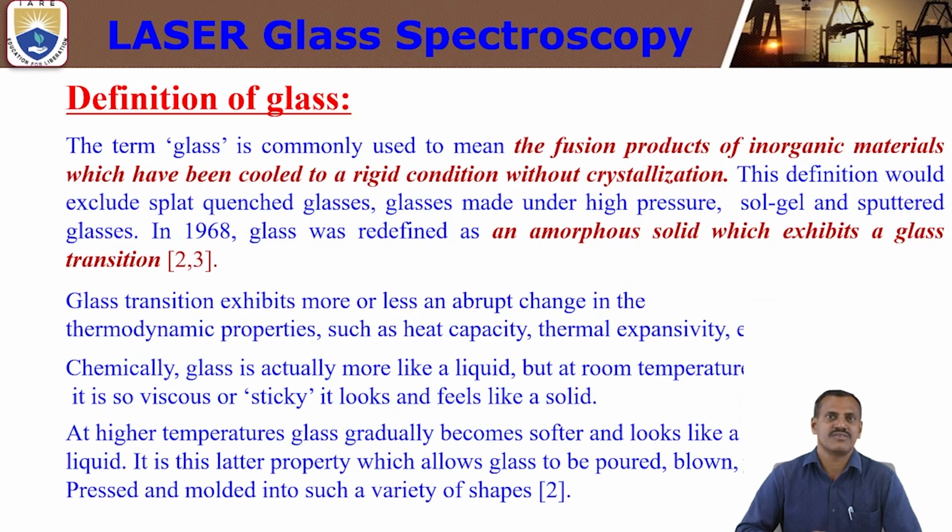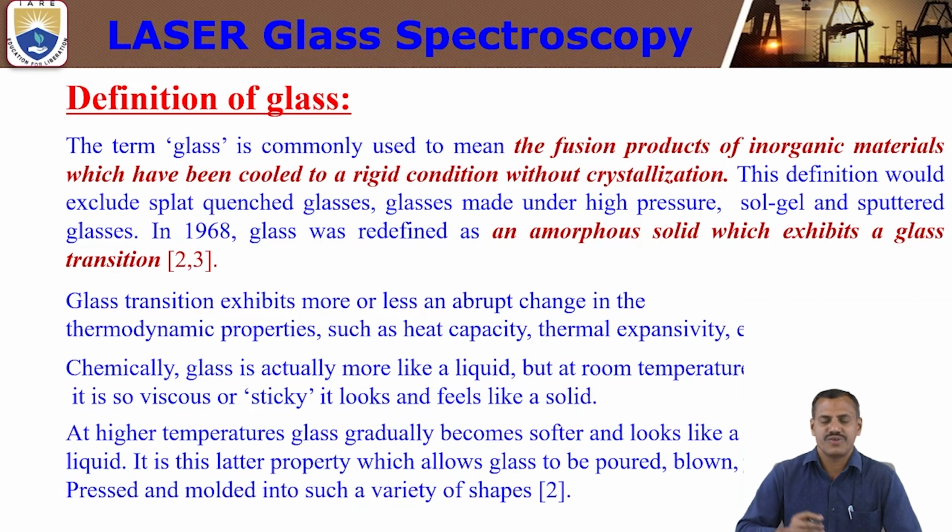So at high temperature, more than 1000 degrees centigrade, we can heat the glass material and it looks like a liquid. It is this latter property which allows glass to be poured, blown, pressed, and molded into such a variety of shapes. We can create different kinds of glass material.